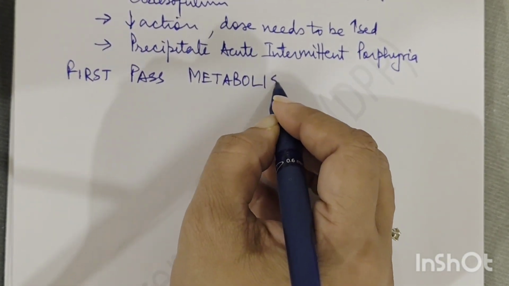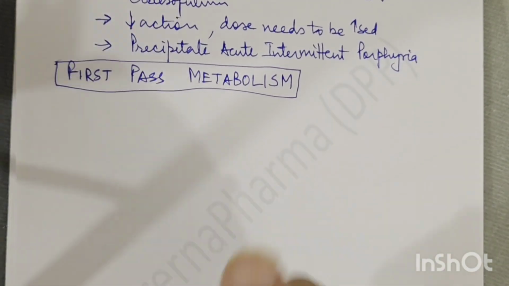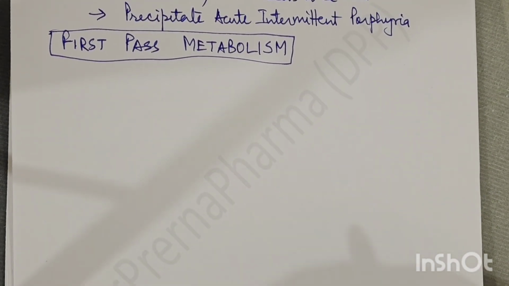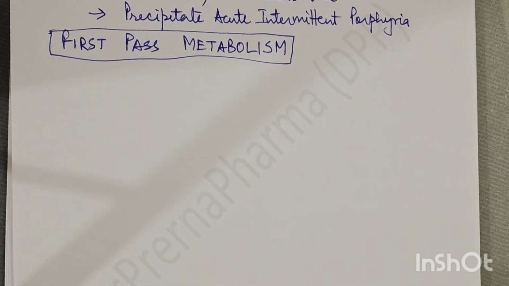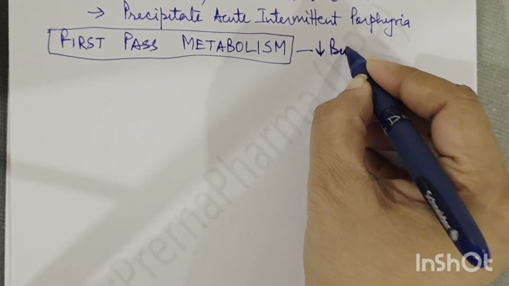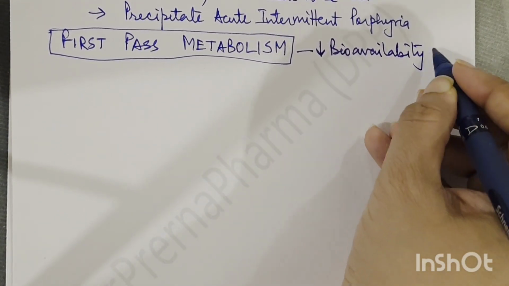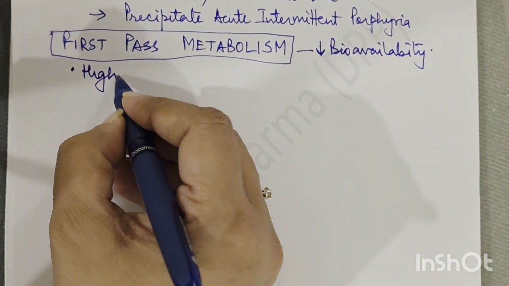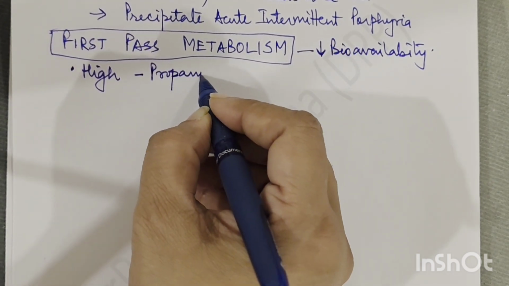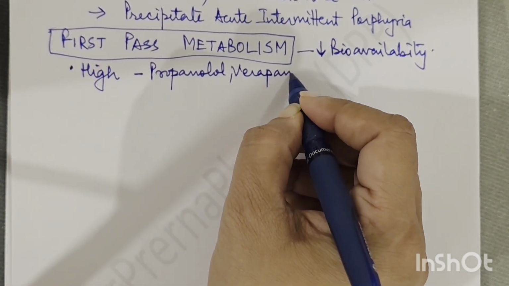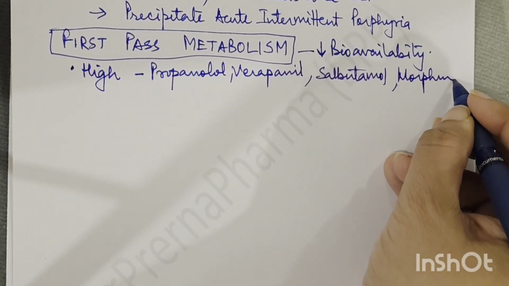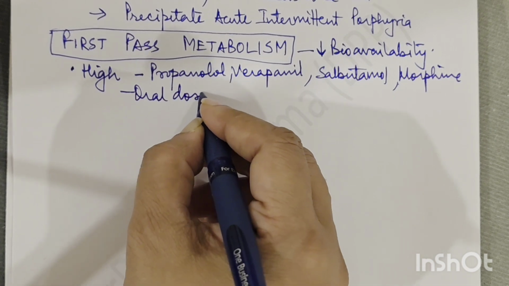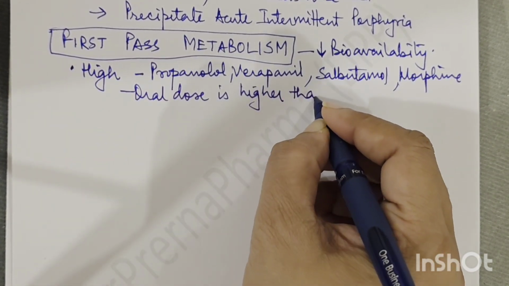Now the next concept is first pass metabolism. Okay, so what is first pass metabolism? Today, I have lost my pens. As a result, I'm not able to write all the multicolored things. So first pass metabolism, we know that drugs, when taken orally, go to the liver, undergo metabolism there, and then go to the systemic circulation. So first pass metabolism reduces the bioavailability of the drugs. It is a safety mechanism or a filter kind of thing by the body. Drugs which have a high first pass metabolism are propranolol, verapamil, salbutamol, morphine. So oral dose is higher than parenteral dose.